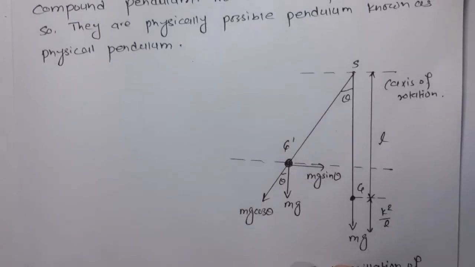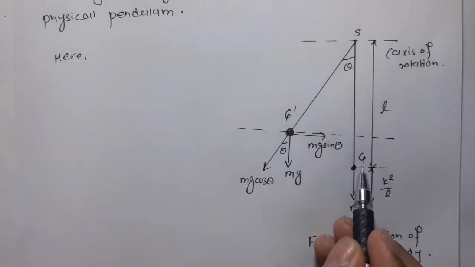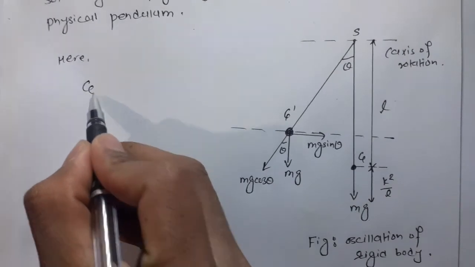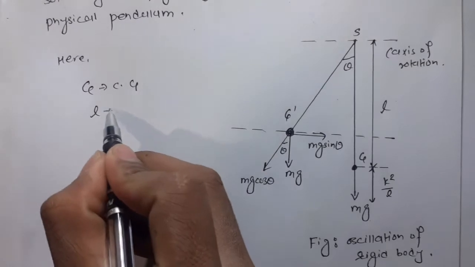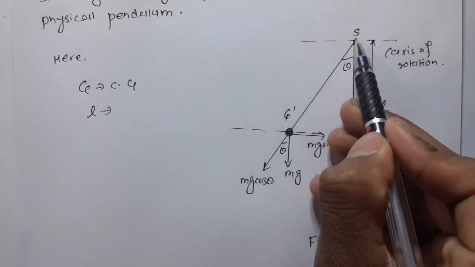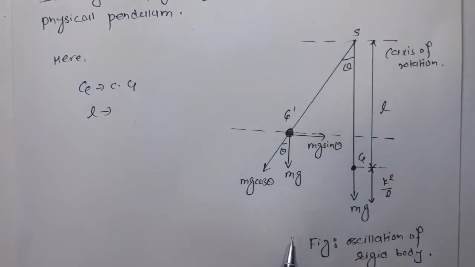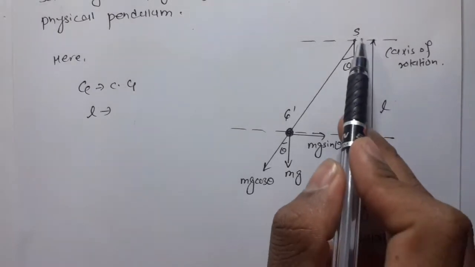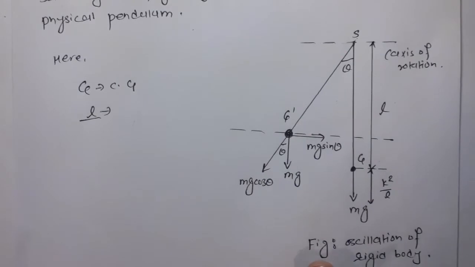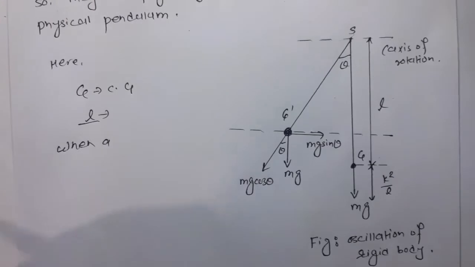Now here is the figure of oscillation of a rigid body in a compound pendulum. G is the center of gravity and S is the point of suspension, and this axis is the axis of rotation. The distance between the center of gravity and the axis of rotation is L, and mg is the weight of the rigid body.